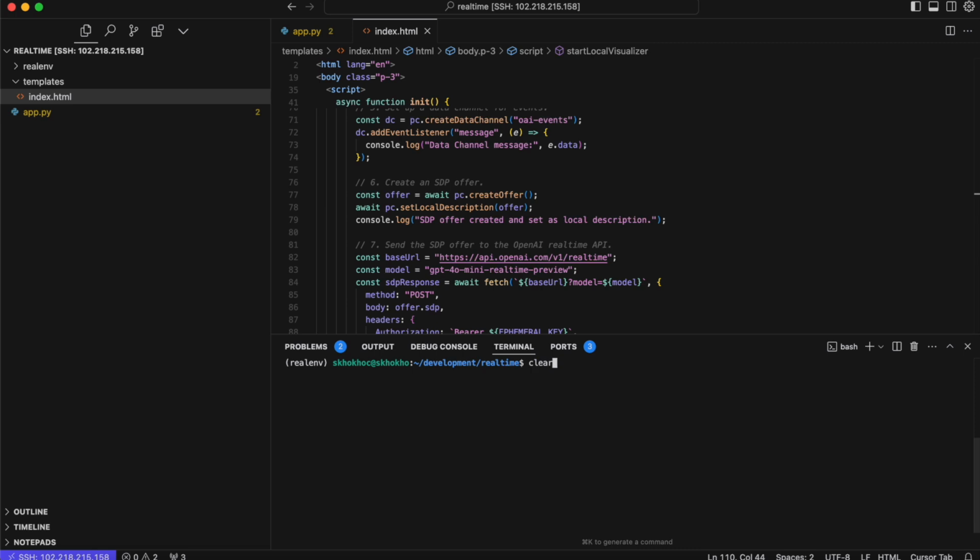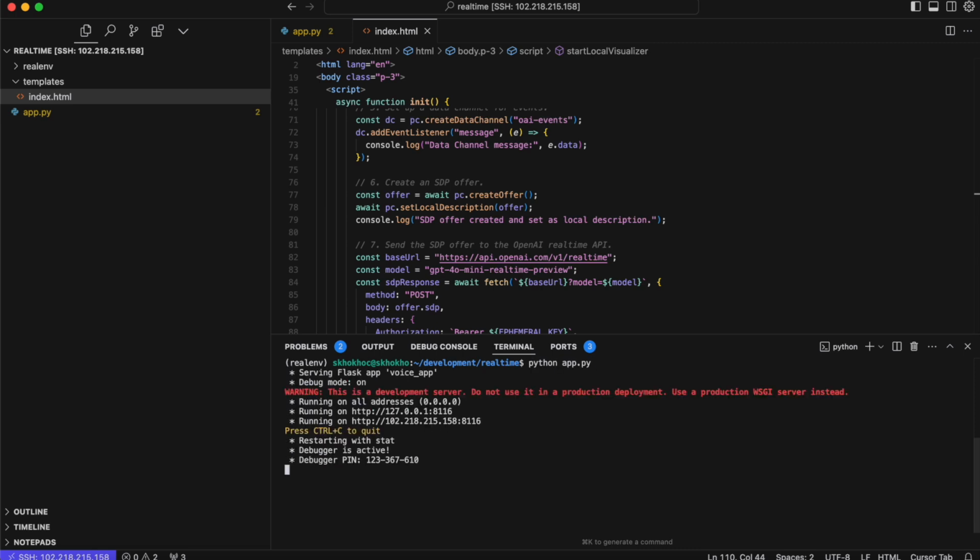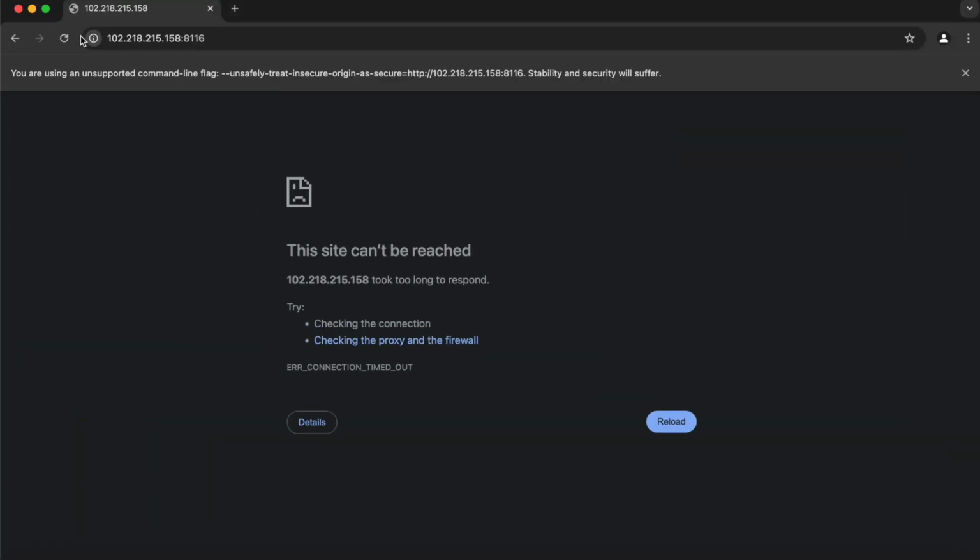So let's get into what we're going to be building today. I'm going to run the application that we're going to be building. After I run the application, I'm going to open the browser where the application is running from.